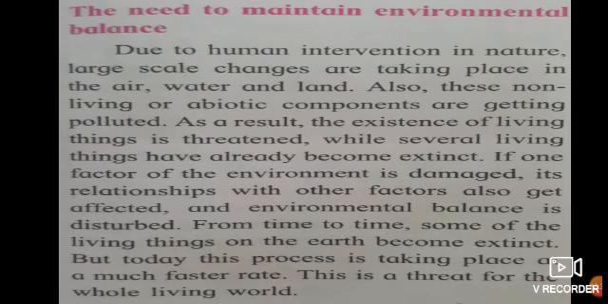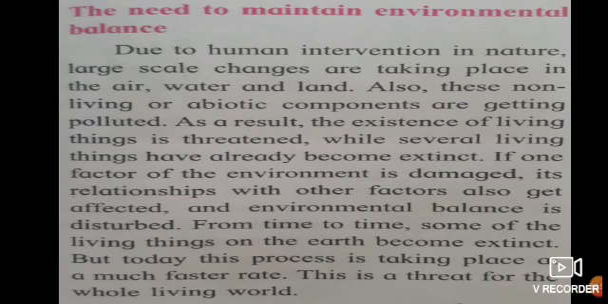Now the next topic, the need to maintain environmental balance. We have also studied environmental balance in the second lesson. So what is the need? Why are we supposed to maintain the environmental balance?